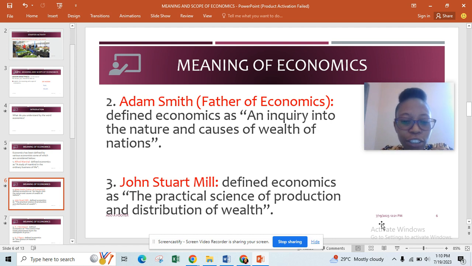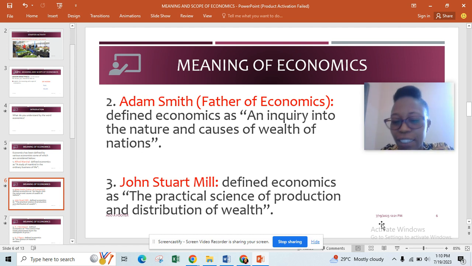We also have J.S. Mill, that's John Stuart Mill. He defined economics as the practical science of production and distribution of wealth. He defined economics as a practical science, not just a social science.